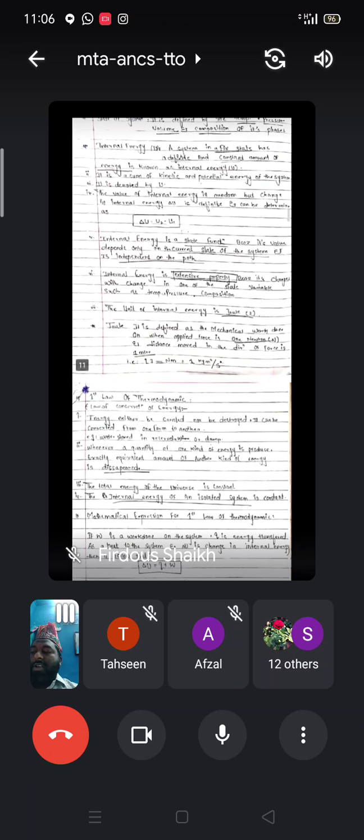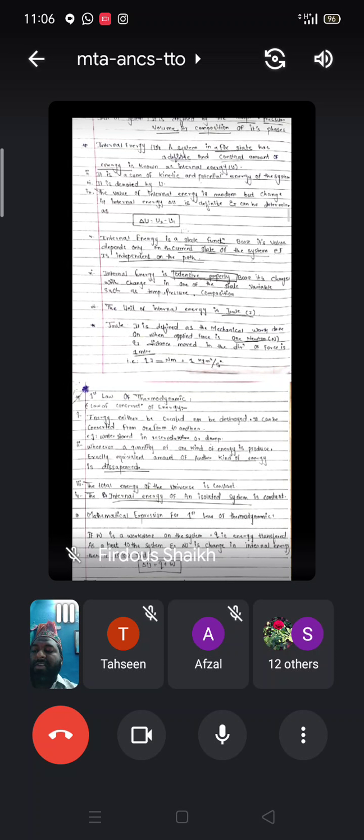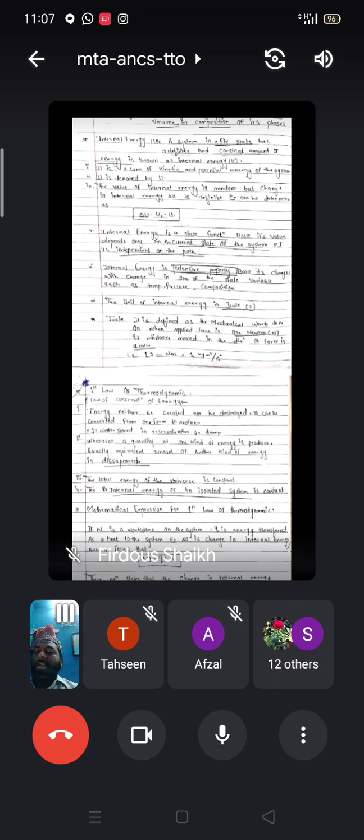Internal energy is an extensive property because it changes with change in one of the state variables such as temperature, pressure, composition. The unit of this particular internal energy is nothing but a joule.